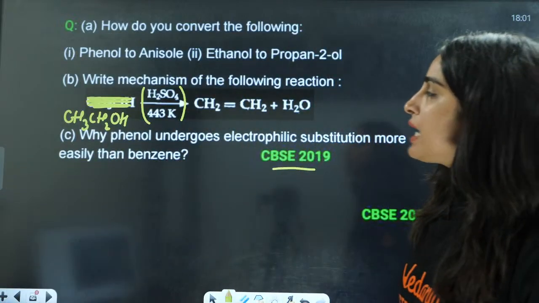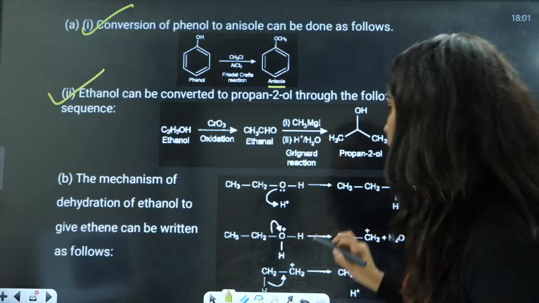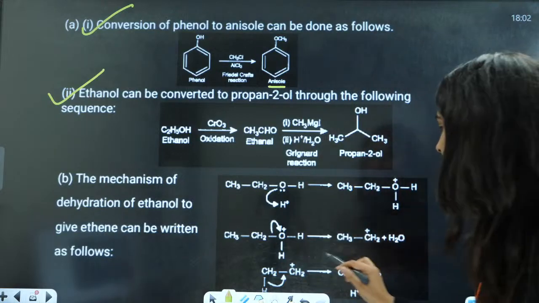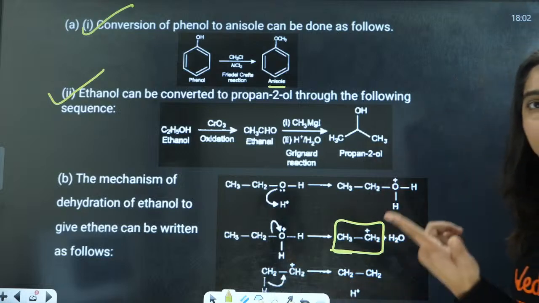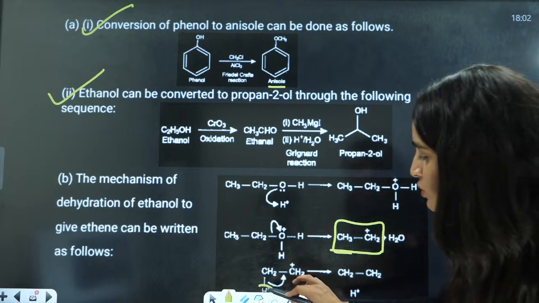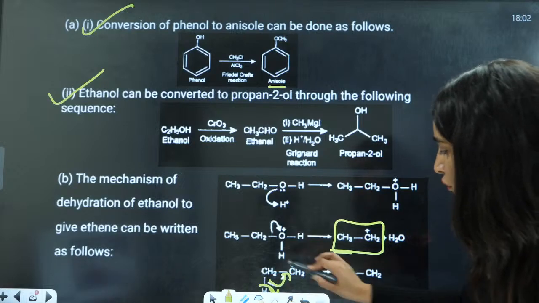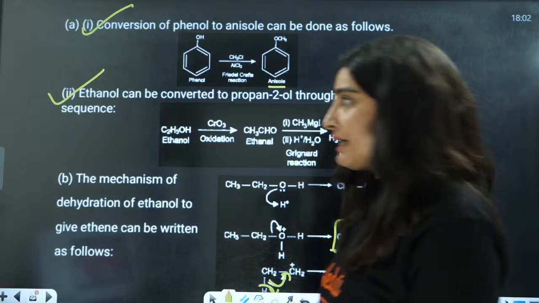Okay. So now it is going to form a carbocation. Firstly, it is going to lose the leaving group, and you will have the formation of a carbocation. After formation of the carbocation, it is going to lose H positive. The electrons are going to shift here, and you will have the formation of an alkene here.